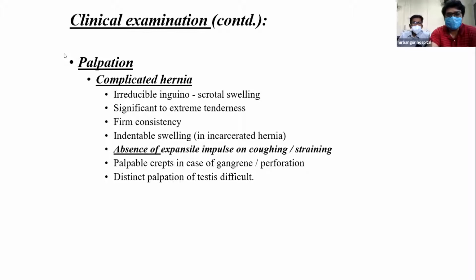Palpation in complicated hernia: irreducible inguinoscrotal swelling, significant tenderness, firm consistency, tense swelling in incarcerated hernia, absence of expansile impulse on coughing and straining, palpable crepitus in case of gangrene or perforation, distinct palpation of testis difficult.